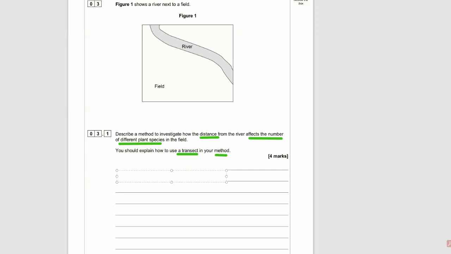So I'm going to draw a little diagram and then I'll go through the answer. We've got the river here, we've got the field. A transect is where you put a rope or a measuring tape along the area you want to measure. And then at regular intervals, you place one of those square metal frames. You probably remember what they are. They're called quadrats. So at regular intervals, you place quadrats, and then you look inside the quadrat and count up all the different species. You need to identify the different species of plant and then count them up.